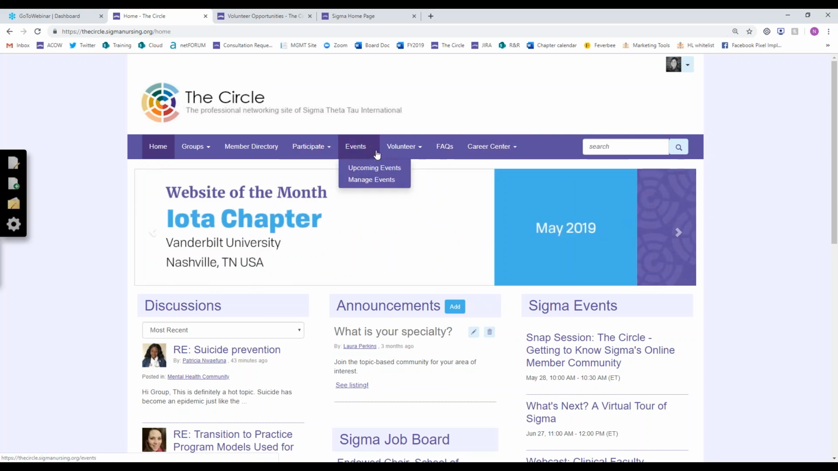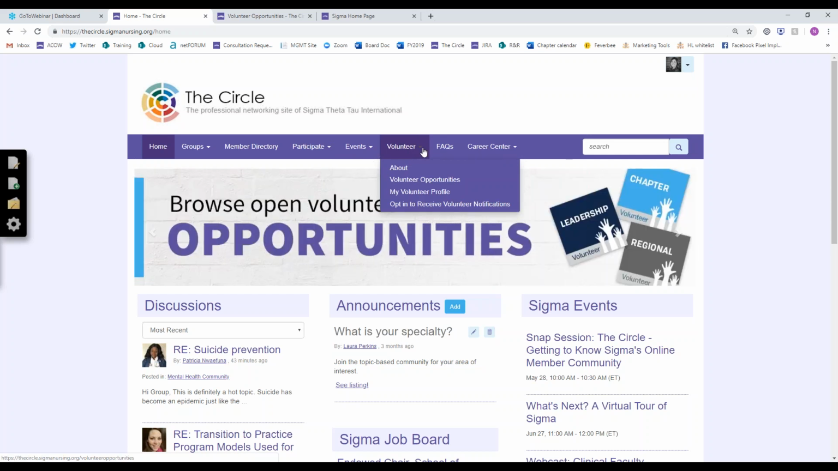Events, this is where you can see any upcoming events that either Sigma has put on, or you could use filters to see your chapter events through here as well. The Volunteer button, so we have a really robust volunteer portal where you can build a profile and see available opportunities from the international and chapter level.